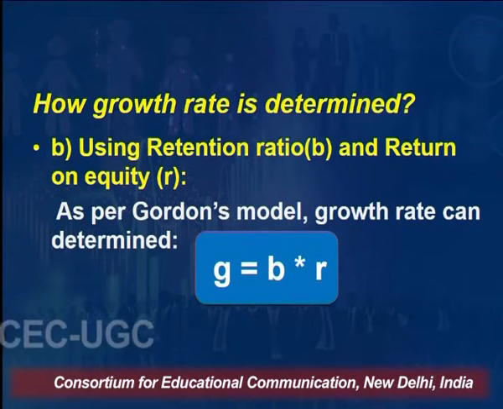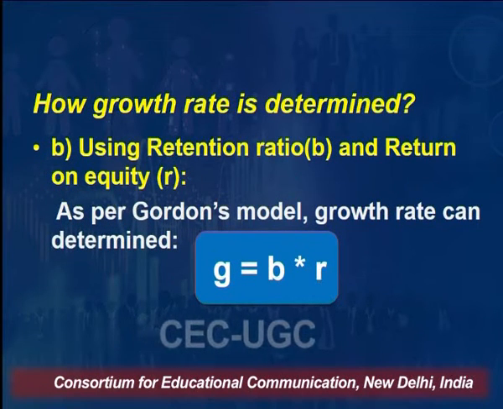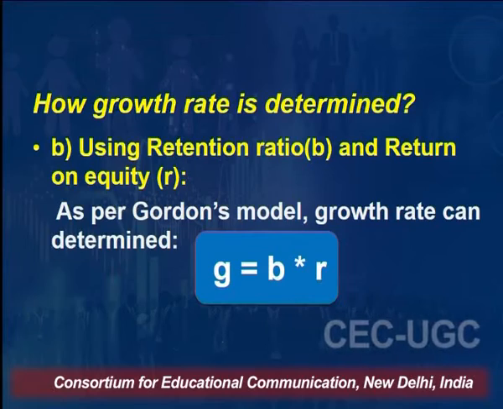And when the company is making profits, what proportion of profit the company is keeping with itself is called the retention ratio. Retention ratio means, like, if a company earns 10 rupees per share and gives 40% in the form of dividend, it means 60% is your retention ratio, which we call B. That is 10 rupees minus 4 rupees, that comes to be 6 rupees. Or if the retention ratio is 60%, it means that the company pays 40% of its earning in the form of dividend.